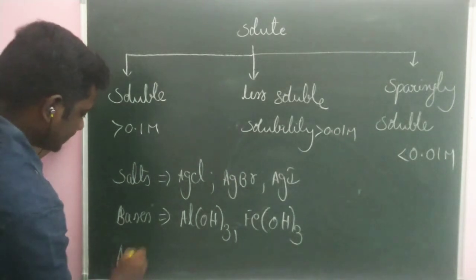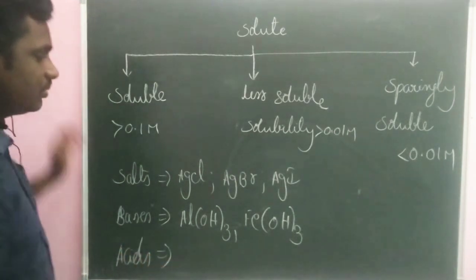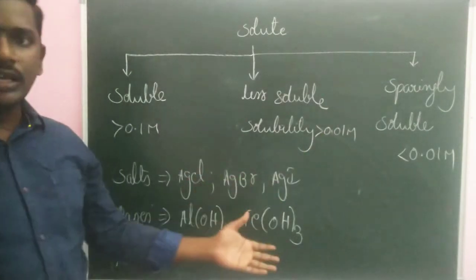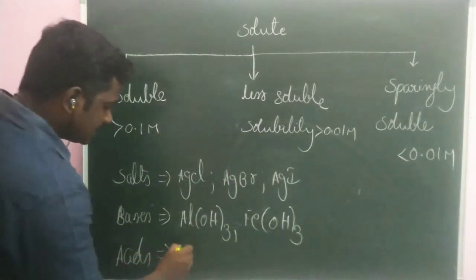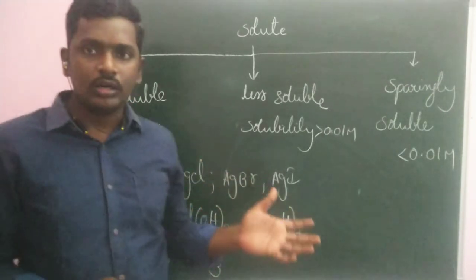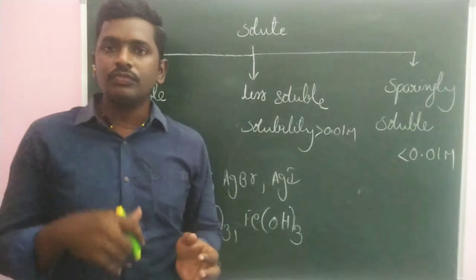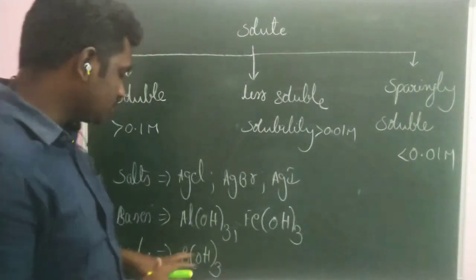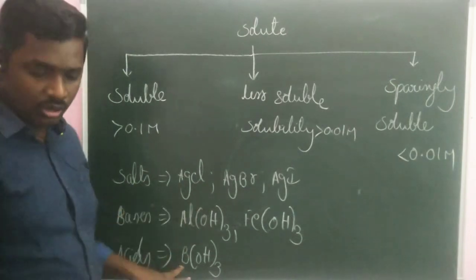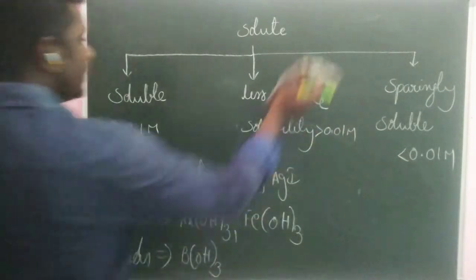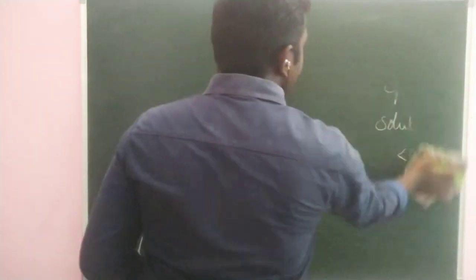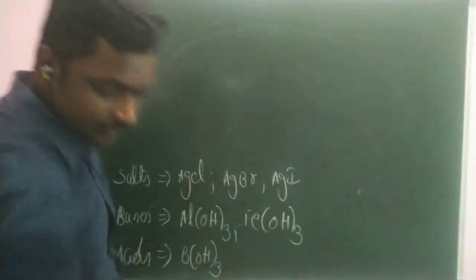Coming to acids, why are they sparingly soluble? They are more stable in their molecular state compared to the dissociated state. That is why they are very less soluble in water. Coming to the acids, it is boric acid. Boric acid is less soluble in cold water but more soluble in hot water due to the formation of hydrogen bonding. Now let us consider the example of a sparingly soluble salt, silver chloride, and how it is influenced by solubility.